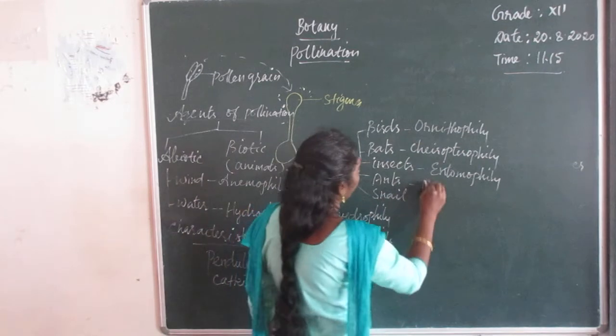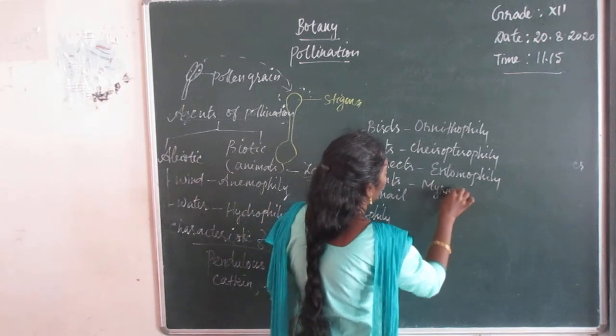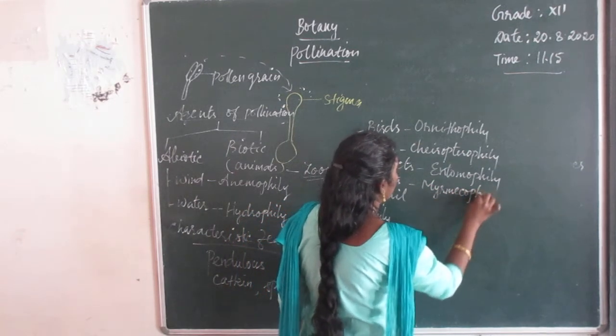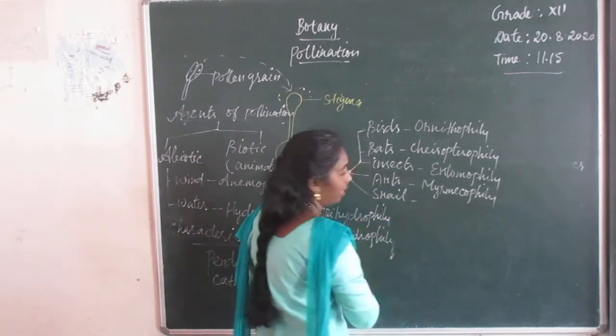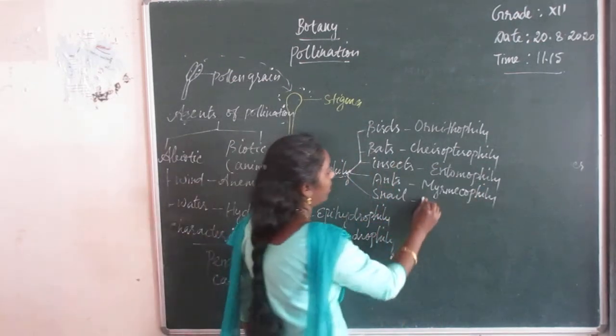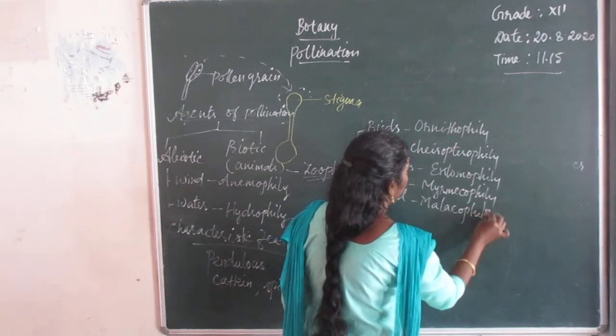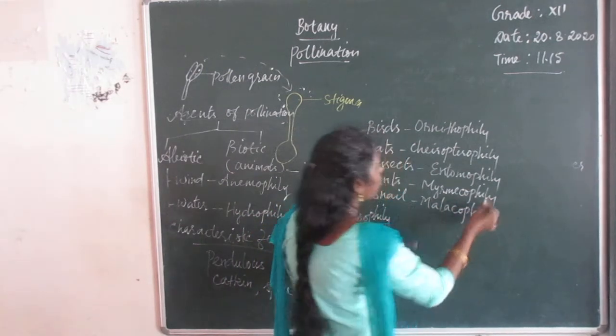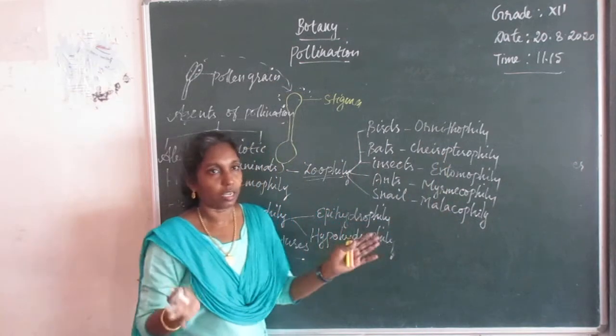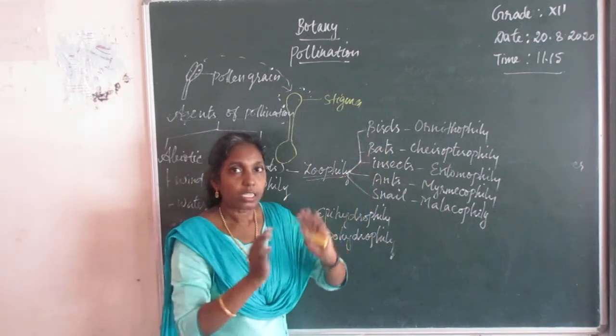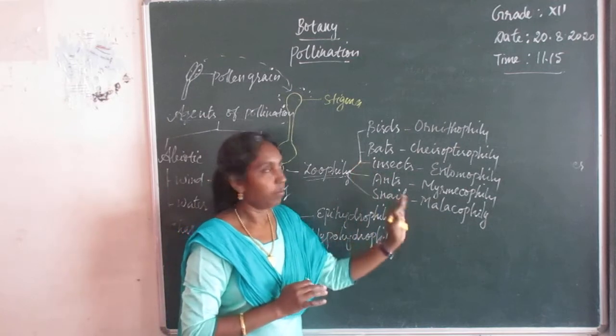Ants, myrmecophily. Snails, malacophily. First we learn all these names without confusion. All these are included as animals.